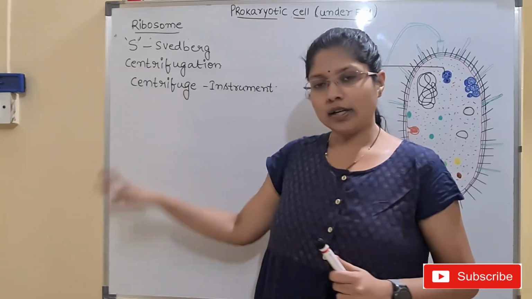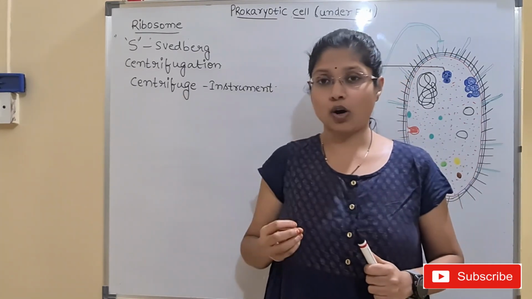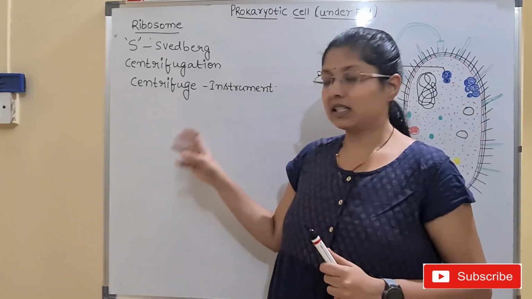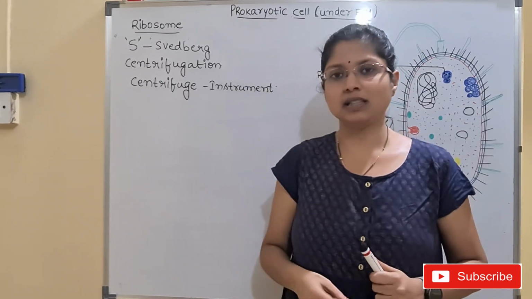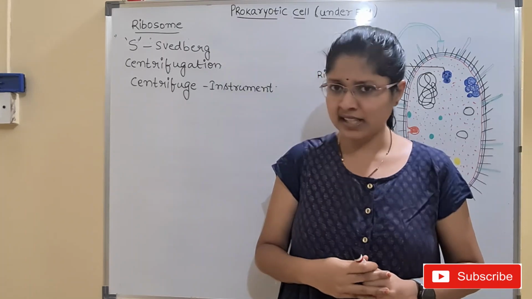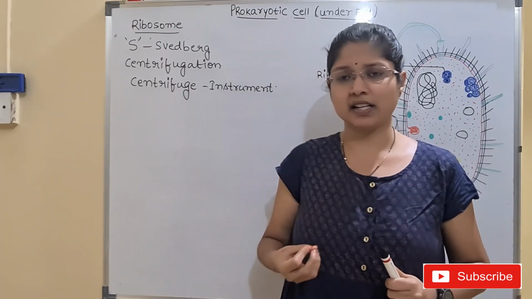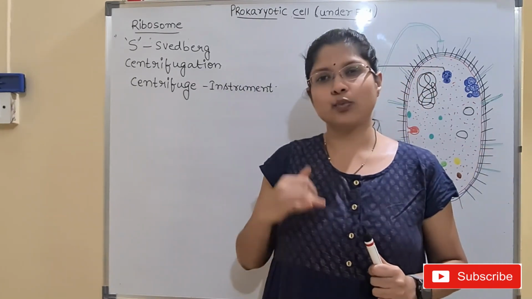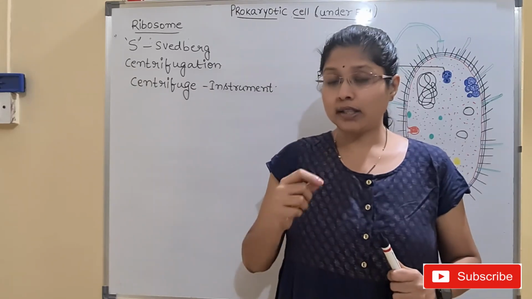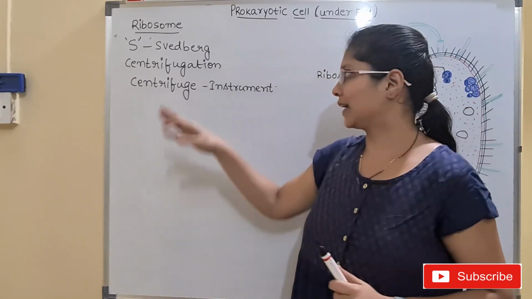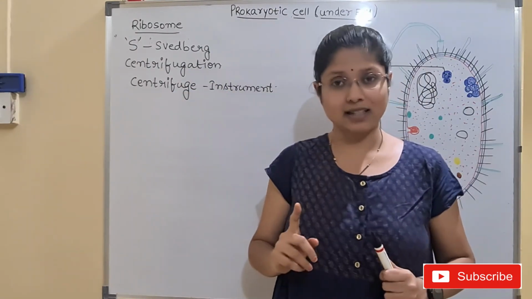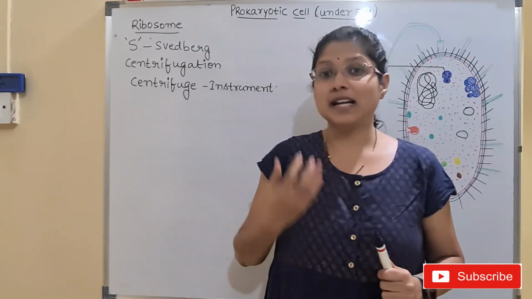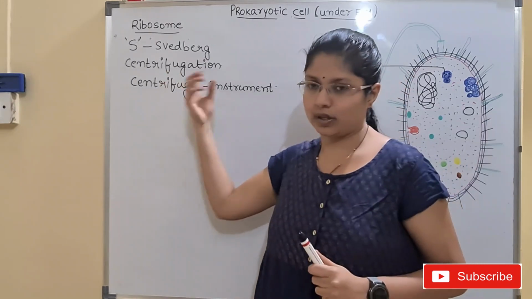In the same way, to separate particles based upon their size, shape as well as volume, they are separated with the same principle, that is sedimentation. Yes, every particle will have its own sedimentation ability. But the sedimentation which occurs naturally is a very slow process. So in order to speed up this process, we use the technique of centrifugation. Is it clear now why we are using this technique, children? In order to speed up the process of sedimentation, we use centrifugation.